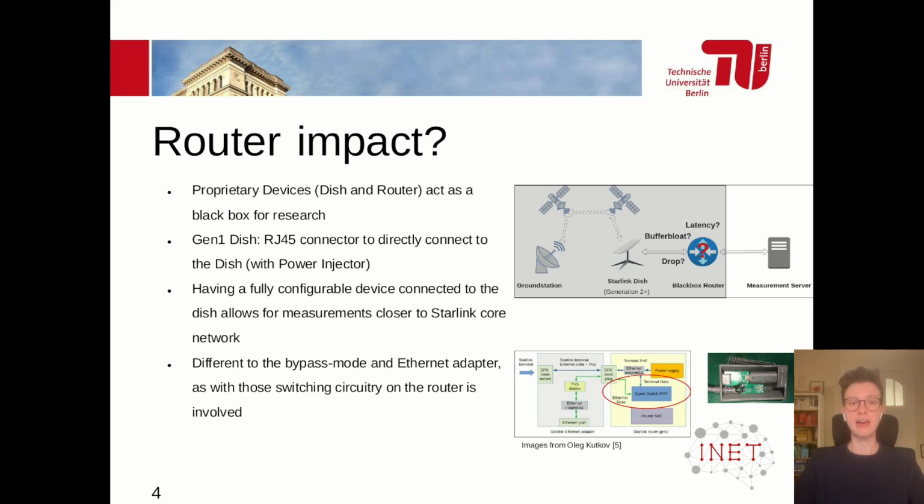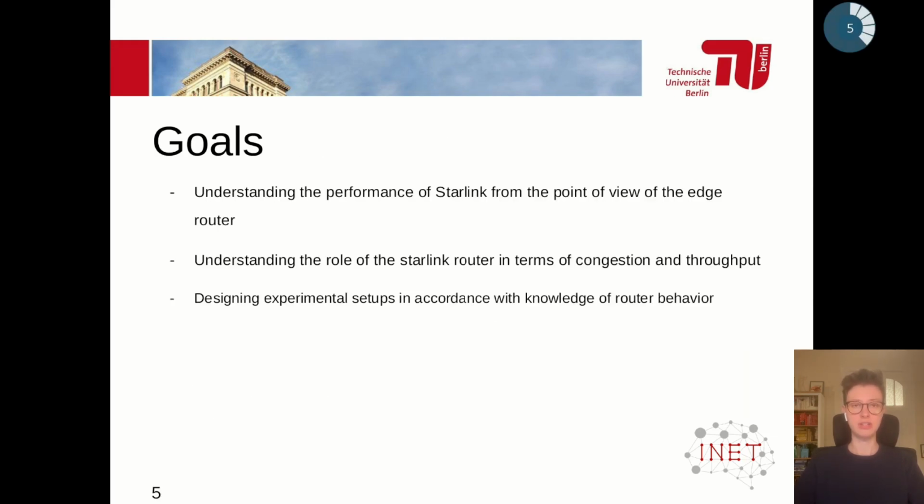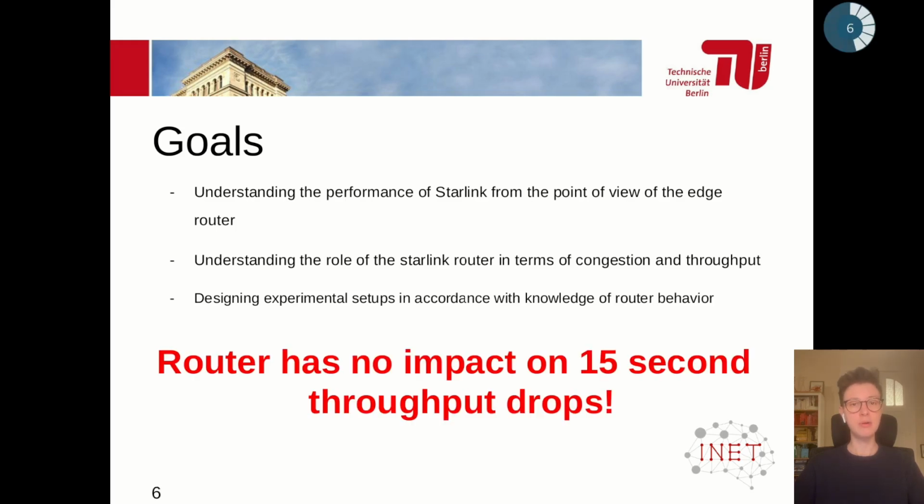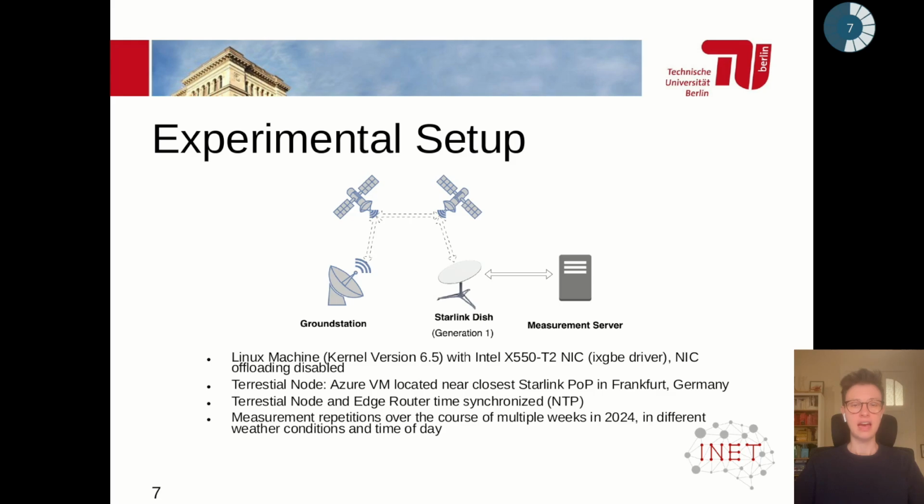With this, we had three main goals in this research. We wanted to understand the Starlink performance from this closer perspective. We wanted to see what the role of the router was in terms of any noticeable patterns, if there is any impact that wasn't visible on non-Starlink equipment, which would of course then inform any future research design. And to sum up, we can say that the router appears to have no noticeable impact on the 15-second throughput drops. How did we get there?